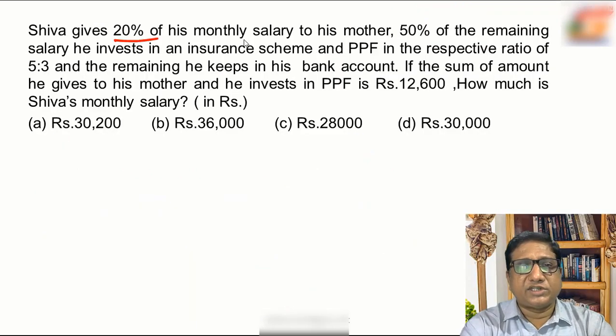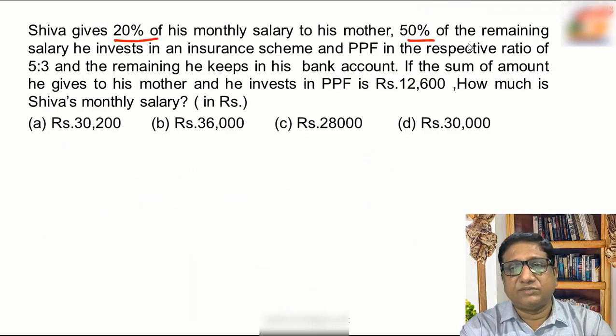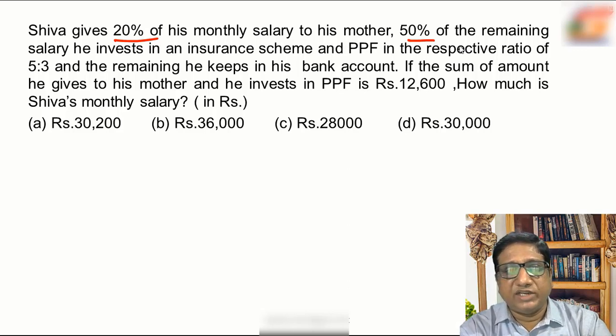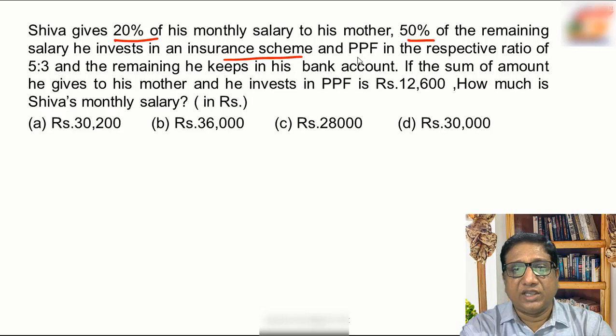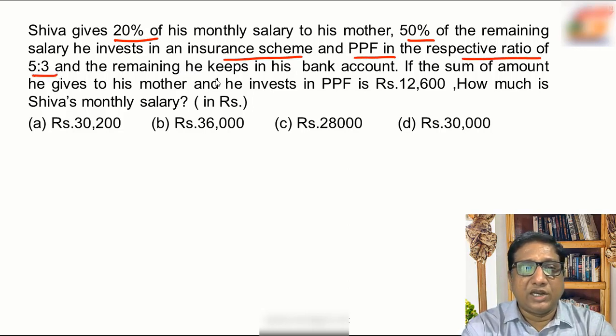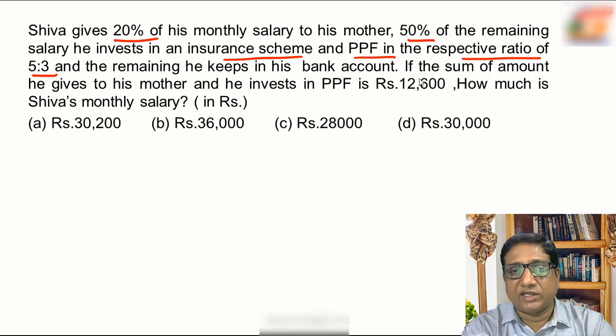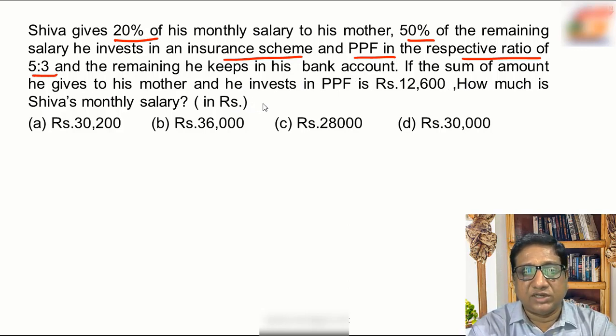Shiva gives 20% of his monthly salary to his mother. 50% of the remaining salary he invests in an insurance scheme and PPF in the respective ratio of 5 is to 3. And the remaining he keeps in his bank account. If the sum of the amount he gives to his mother and he invests in PPF is 12,600, how much is Shiva's monthly salary?